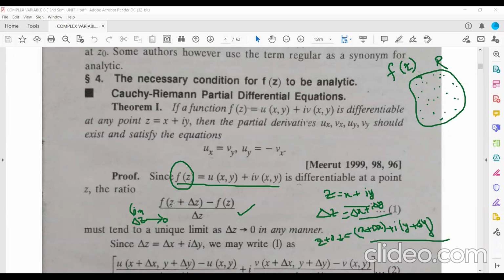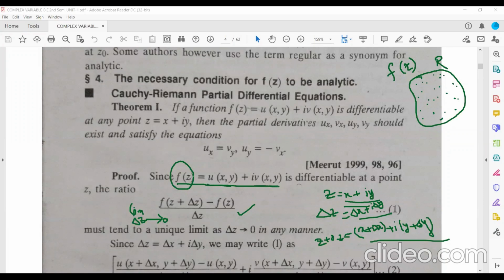Now see here, f(z) is of which form? Here z is of the form x plus iy. So f(z) will be of the form u of x,y plus i v of x,y.